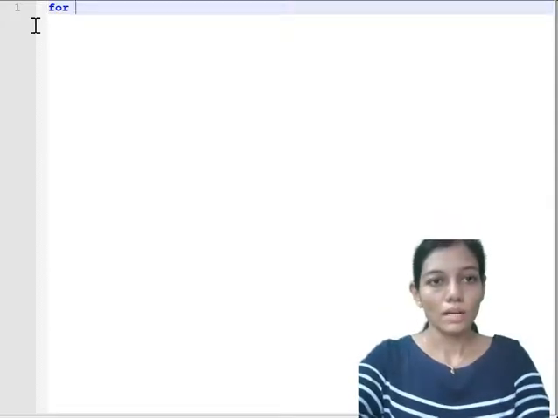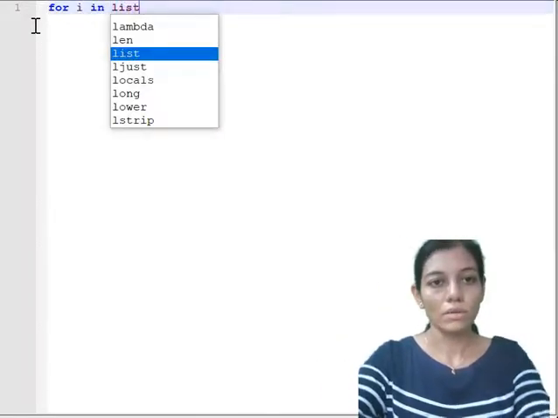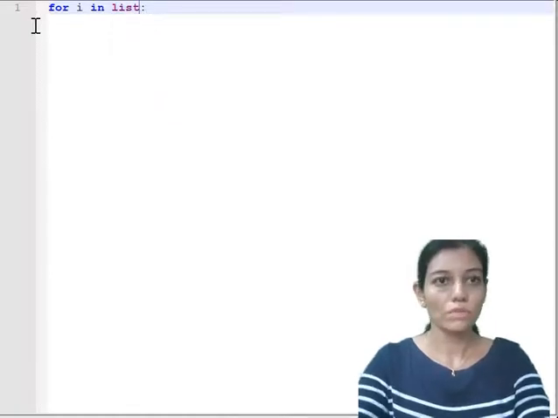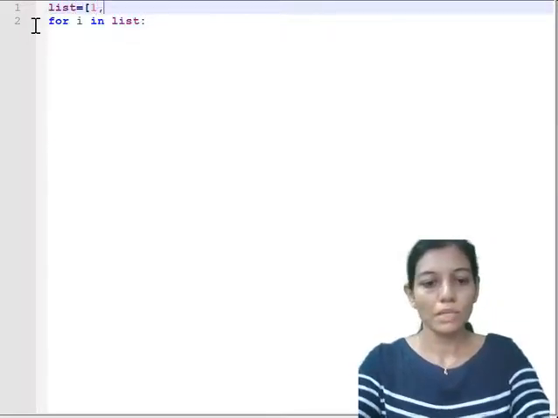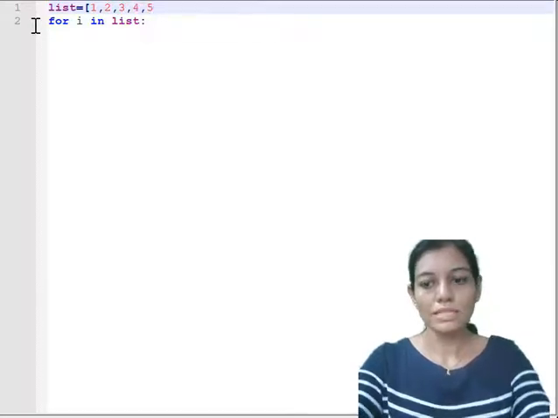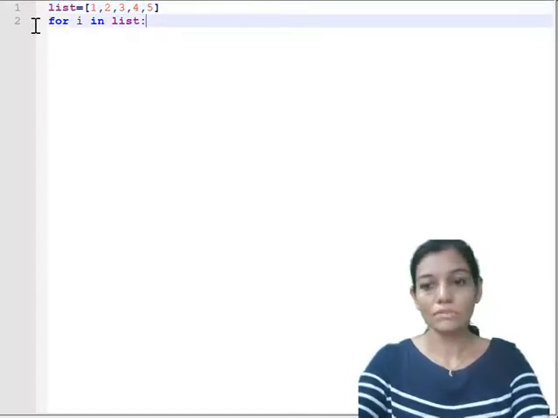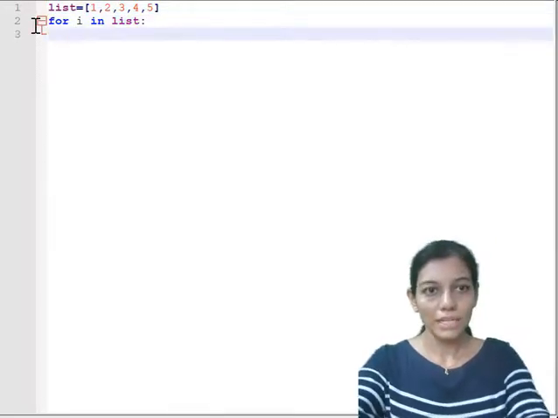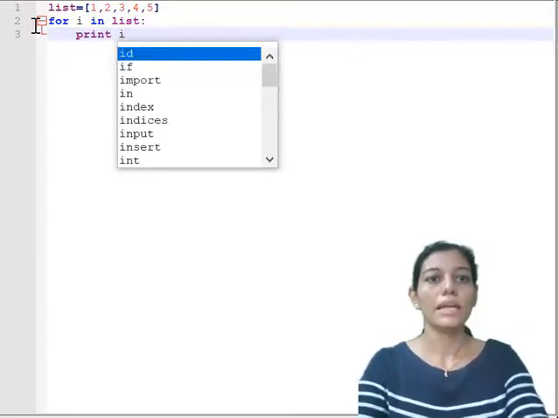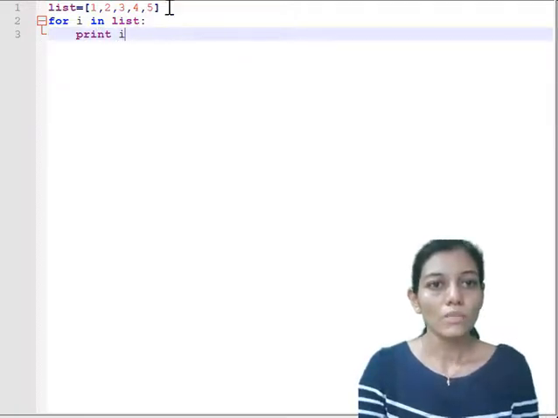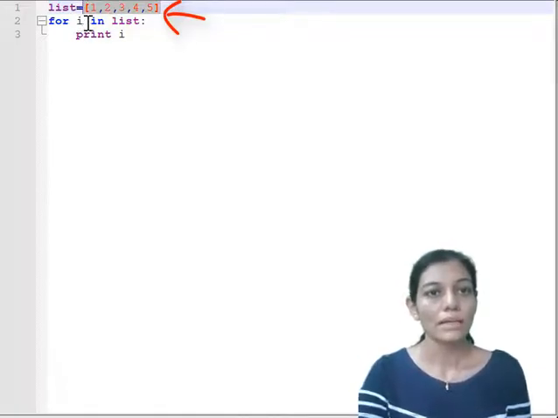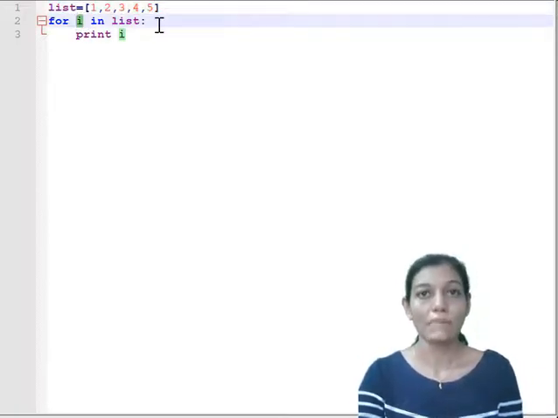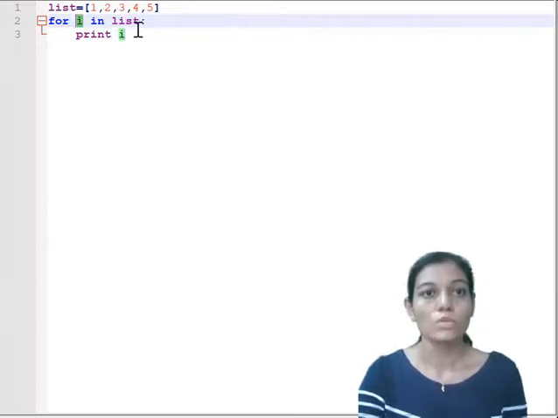For i in, suppose, list, and for that we need to first of all have the list. Here as a sequence, I'm going to initialize one list with the elements 1, 2, 3, 4 and 5. These are my elements of the list. And inside the indentation, I just want to print the element. So it is going to iterate through each and every element of the sequence, and at a time I will be holding one element, so it will be printed over here.